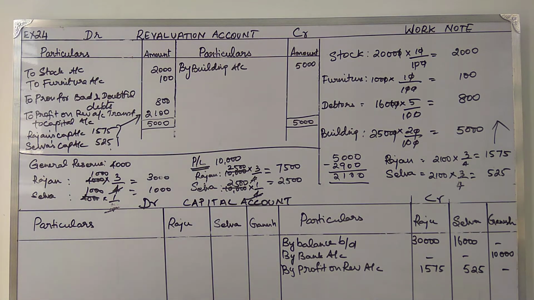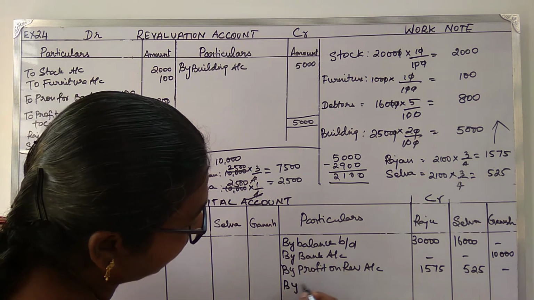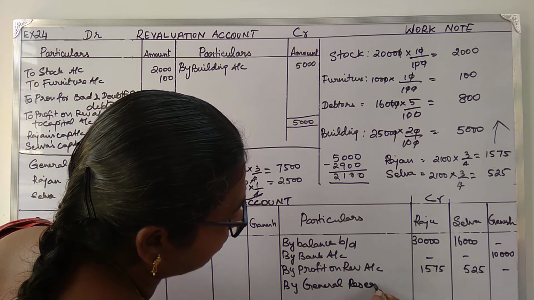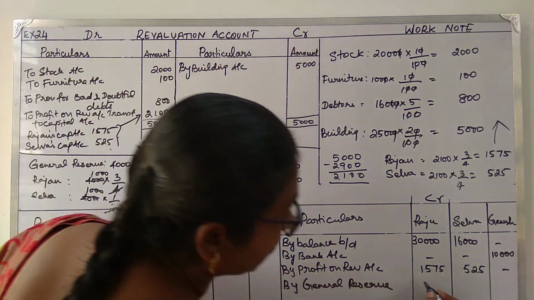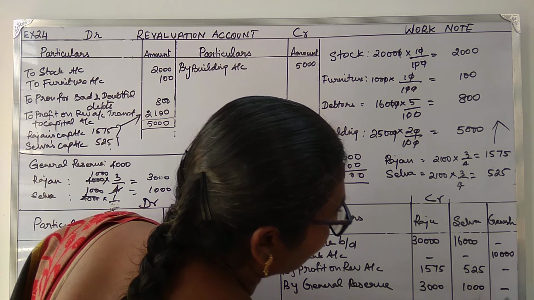And then we have the general reserve which has to be transferred to the capital account. By general reserve, we have already calculated the general reserve, 3,000 and 1,000. Okay.